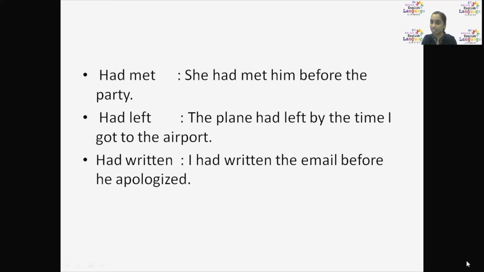Second one, had left: the plane left, and after that only I went to the airport. See, the plane had left by the time I got to the airport. By the time I went to the airport, the plane had left. Okay, first the plane left, then I went to the airport.